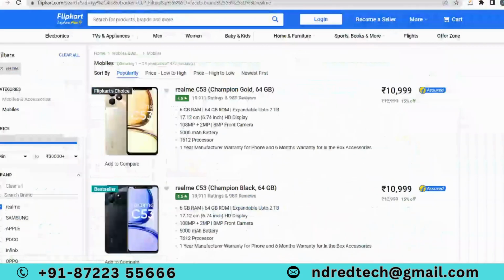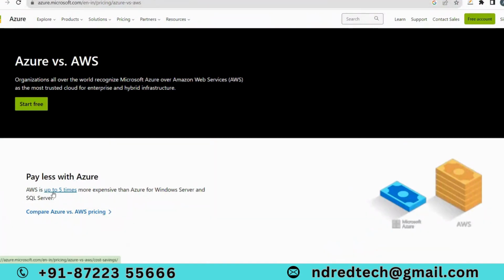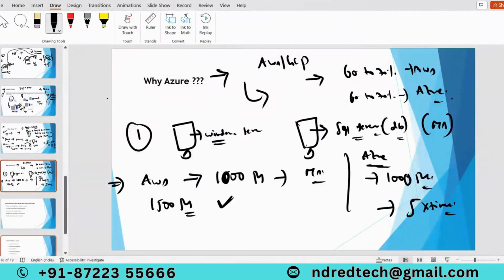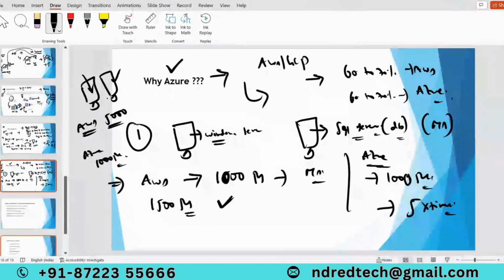If you see here, AWS is up to 5 times more expensive than Azure for Windows Server and SQL Server. If your projects are mainly deployed on Windows related servers, that means servers with the Windows operating system or SQL Server, then if you go with AWS we have to pay 5,000, and if I go with Azure I have to pay only 1,000 rupees. That's the reason projects with a Windows Server or SQL Server dependency mostly deploy their applications on Azure. That's the first reason.